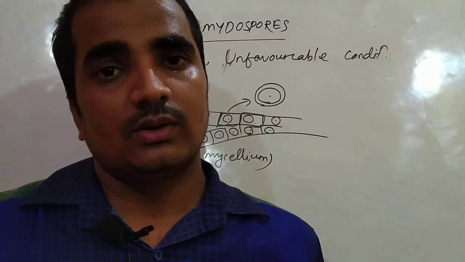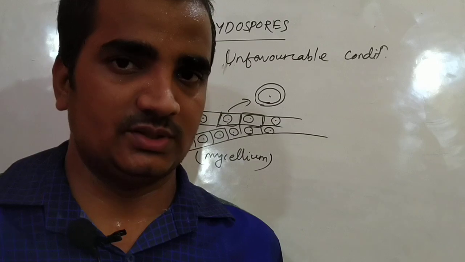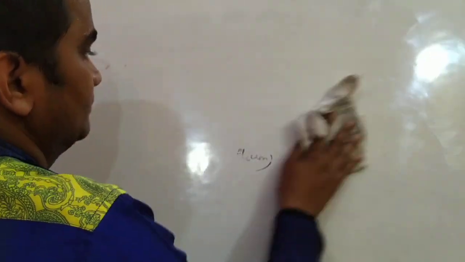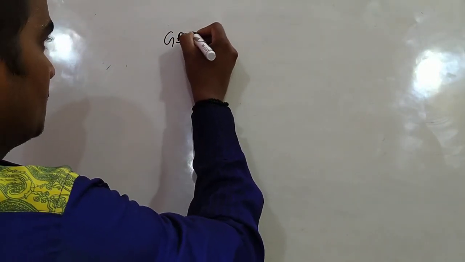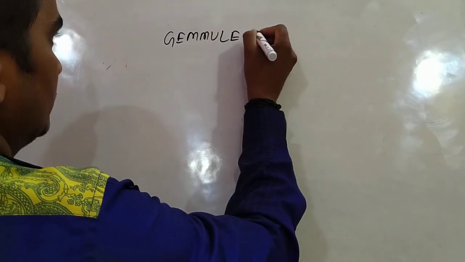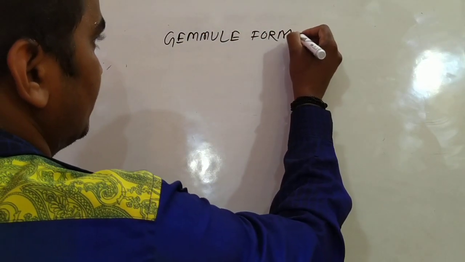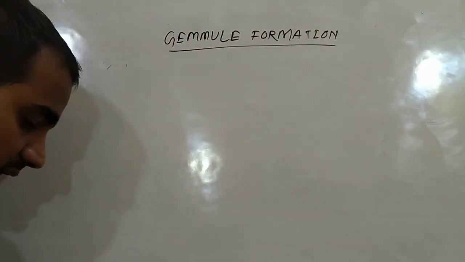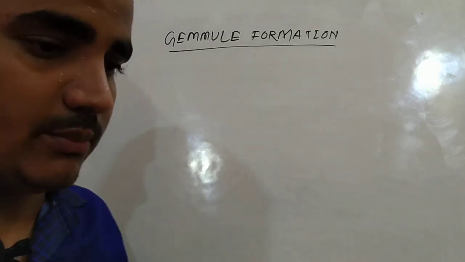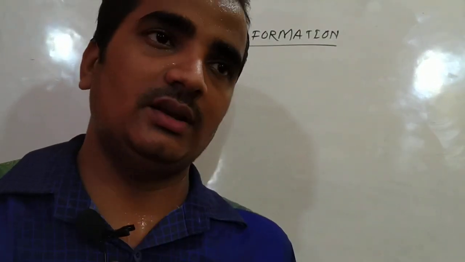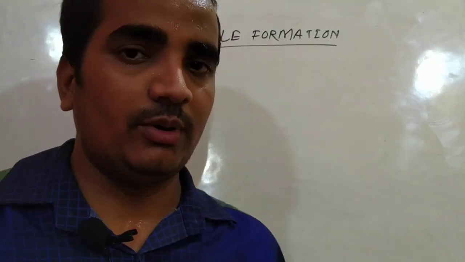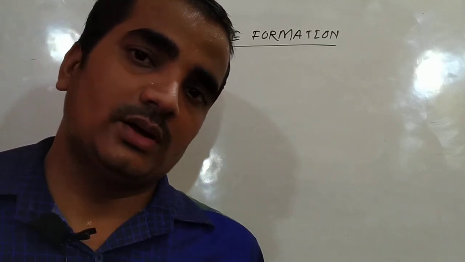Now we discuss gemmule formation, which is found in sponges. Next, gemmule formation is a process which is basically found in some marine sponges, and also in some freshwater sponges.